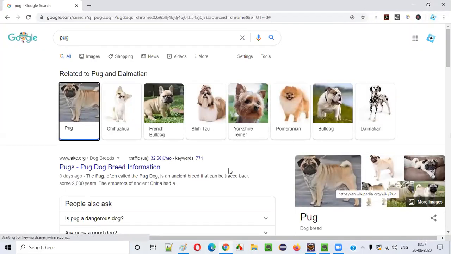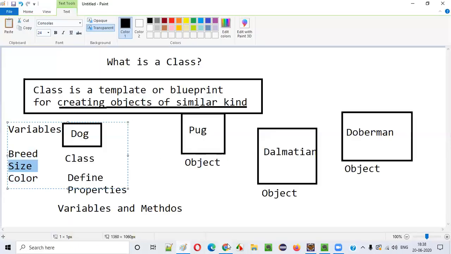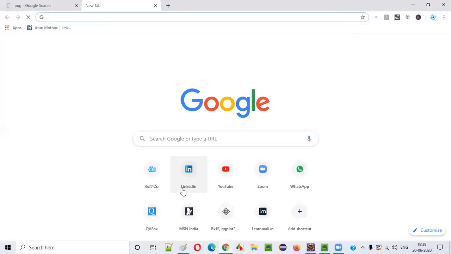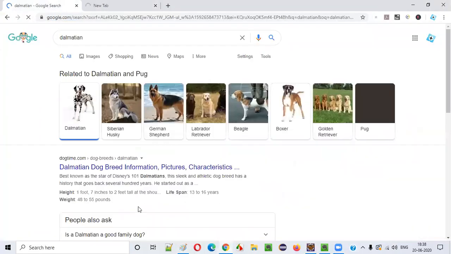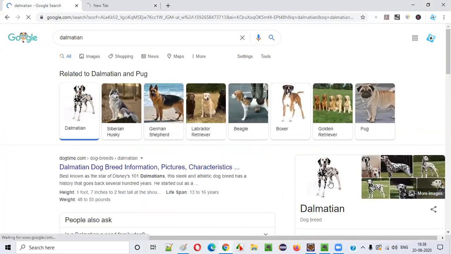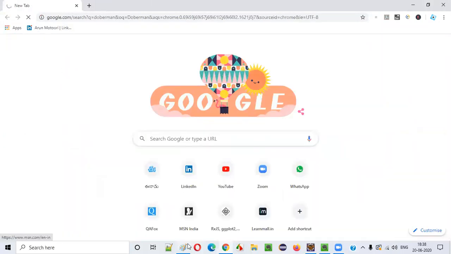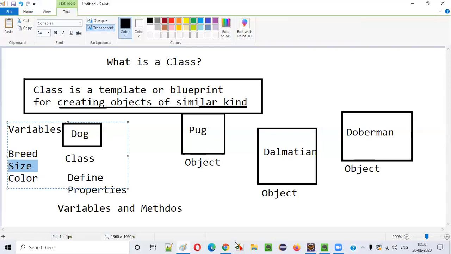Then we have Dalmatian, which looks something like this, a white dog with some dots on it. Apart from Dalmatian, we have another dog breed, that is Doberman.